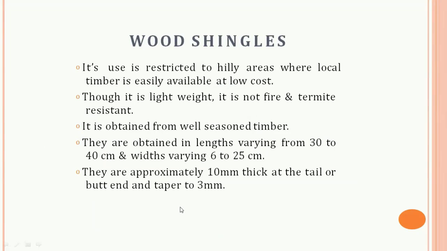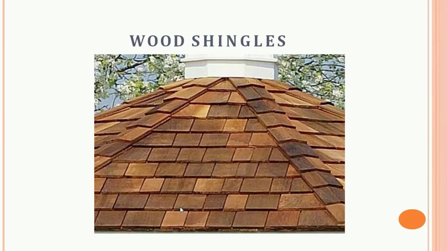Next is the wood shingles. Basically, wood shingles are thin pieces of split or sawn wood. Their length varies from 300 to 400 mm, width 60 to 250 mm, and thickness from 10 mm at one end to 3 mm at the other end. They are nailed to the supporting structure. They are commonly used in hilly areas for low cost housing. They have poor resistance to fire and termites. This is a picture of wood shingles. You can see this type of shingles nowadays.